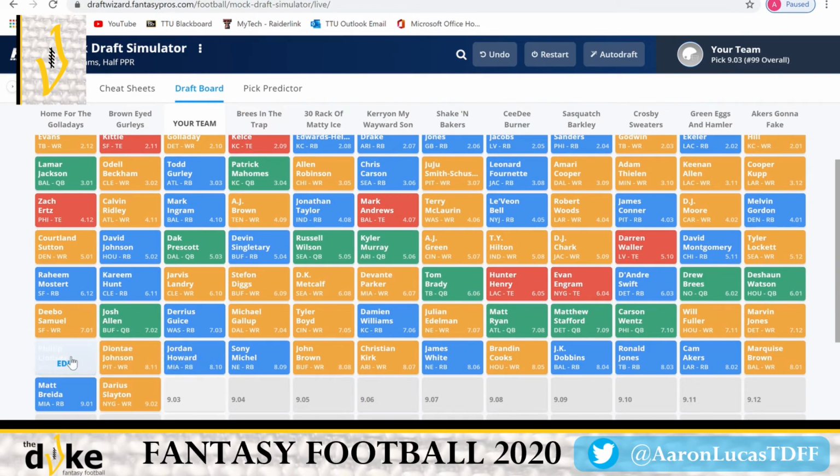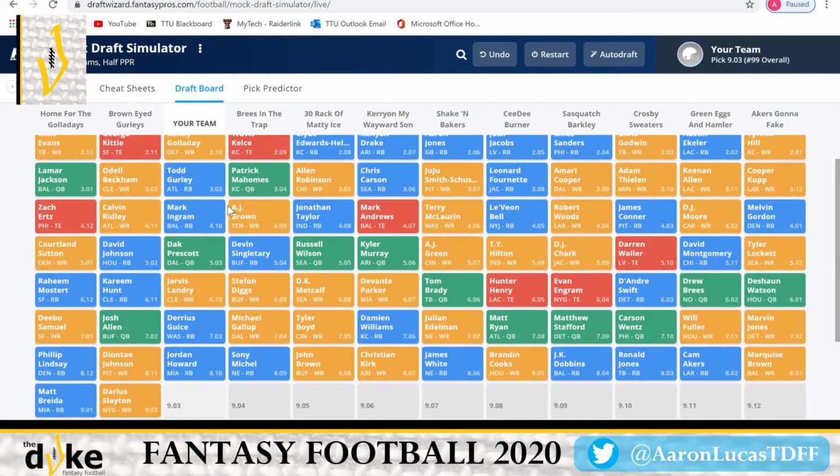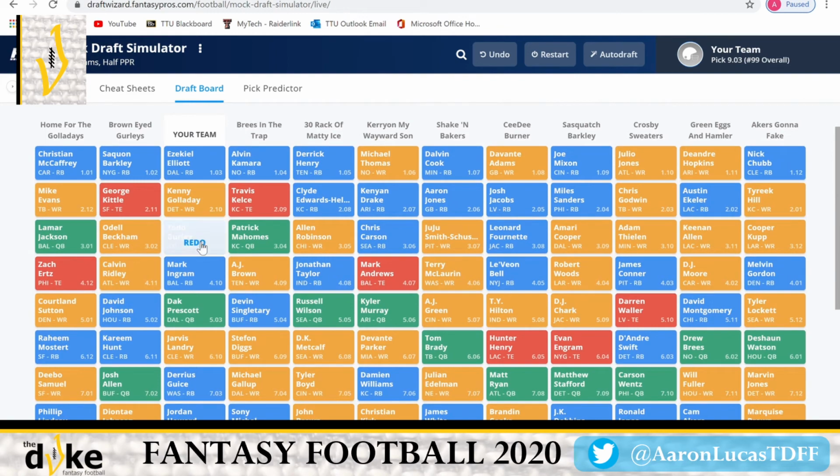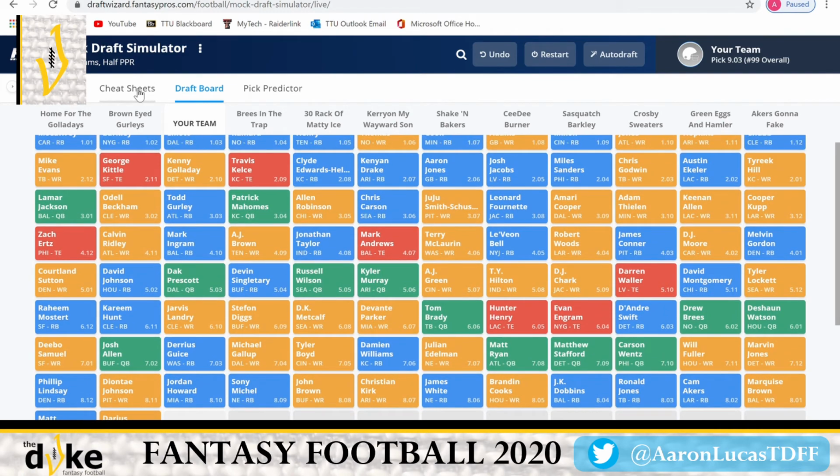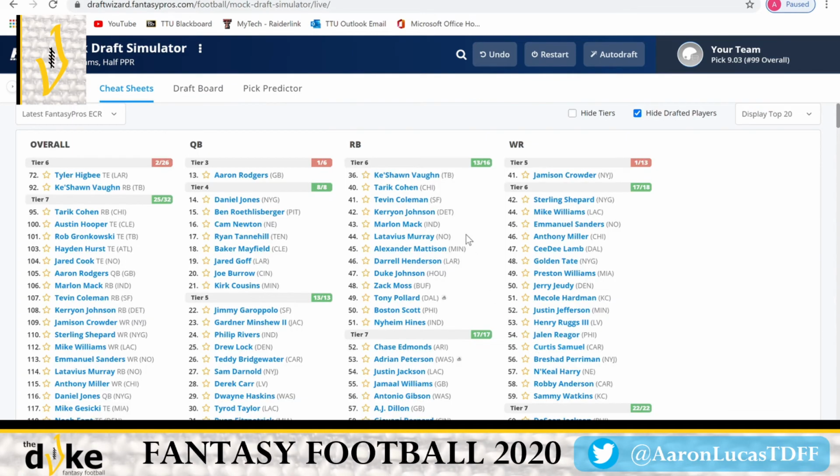We see Johnson, Lindsey, there goes Breida, and Slayton. So we're really building up this running back depth here. We've got 5 running backs to our 2. So let's go look at those wide receivers. Unless there's one more running back we want, I would like to get a 6th running back. Kerryon Johnson's a waste of a pick. Don't pick him, no matter what. Marlon Mack, waste of a pick. All right.